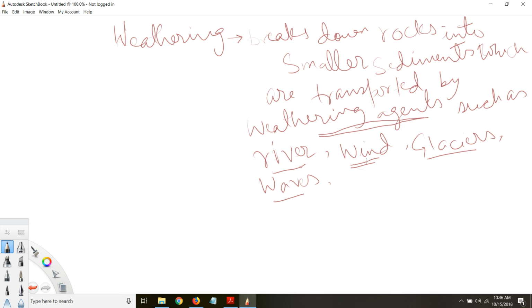And the same thing by wind. As the wind is blowing over an exposed mass of rock, it will continue to weather it, break it down into smaller sediments, and then carry it forward. And glacier would do the same. Waves have a similar effect on rocks. And the river, wind, glacier, wave, they also do the transportation part, right? So they not only break the rock into smaller pieces, but they also transport them from one location to another. So that is the complete process of weathering, where large masses of rock are broken down into smaller pieces and then transported by these weathering agents.